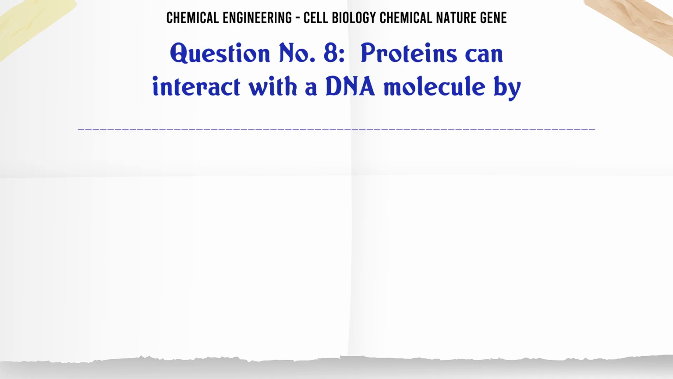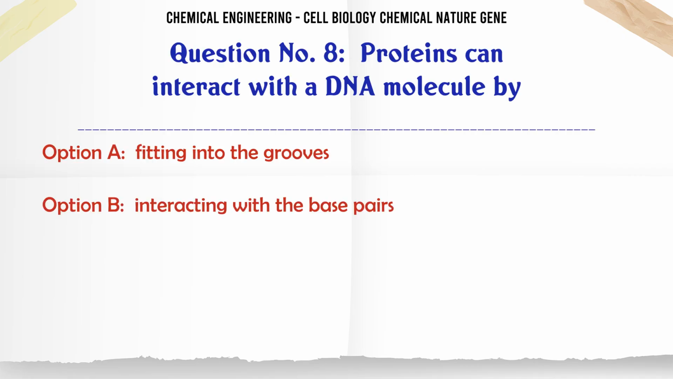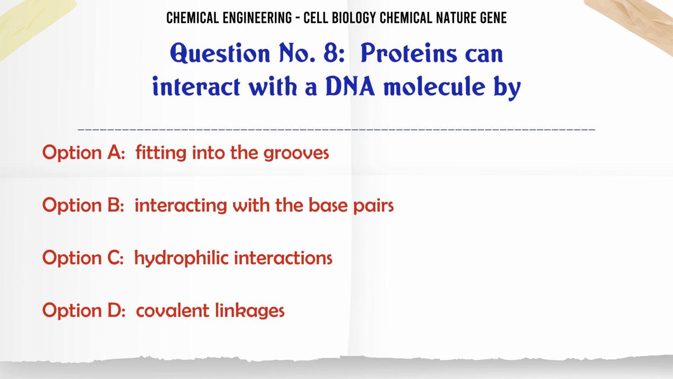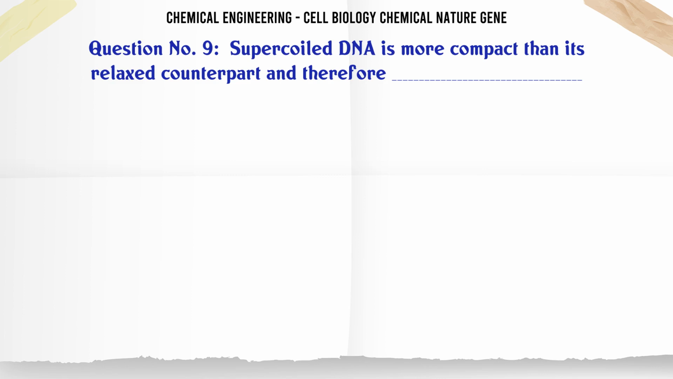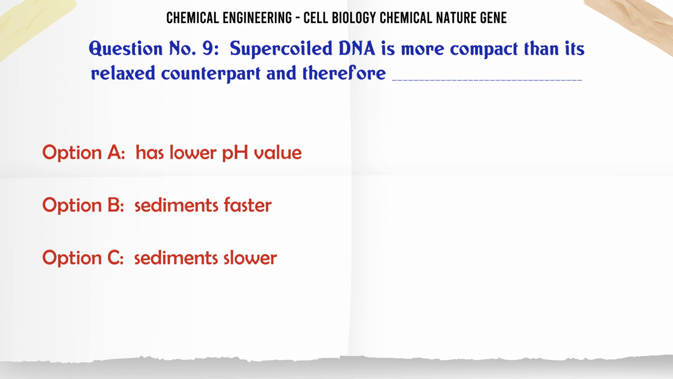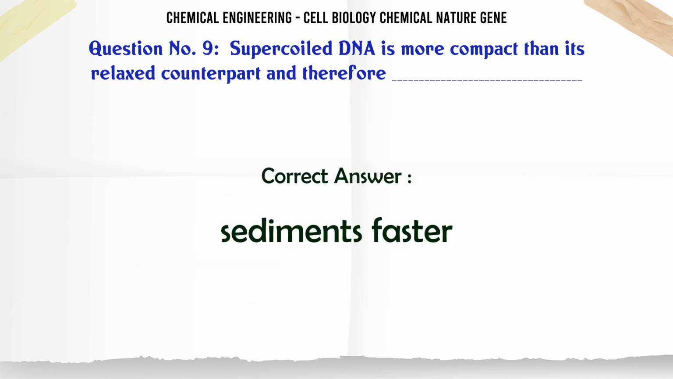Proteins can interact with a DNA molecule by A. fitting into the grooves, B. interacting with the base pairs, C. hydrophilic interactions, D. covalent linkages. The correct answer is fitting into the grooves. Supercoiled DNA is more compact than its relaxed counterpart and therefore A. has lower pH value, B. sediments faster, C. sediments slower, D. denatures quickly. The correct answer is sediments faster.